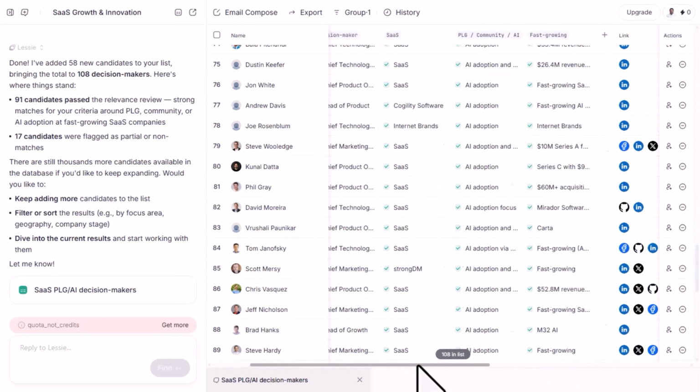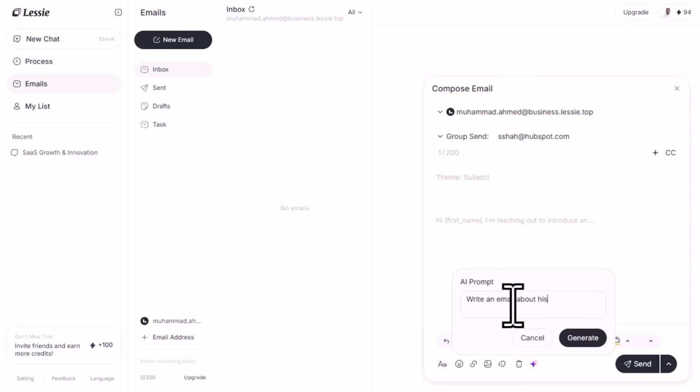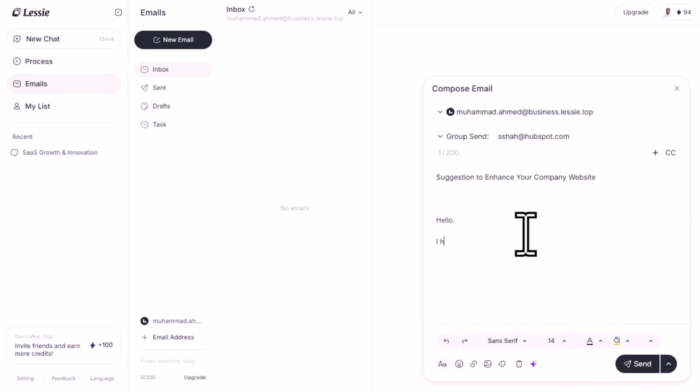Then there is the step where most tools lose momentum: outreach. Lessie extends into that next stage by supporting list saving, exporting, and AI-generated email drafting. That means once you have identified promising people, you are already one step closer to contacting them in a meaningful way. For anyone doing lead generation, hiring, partnerships, or influencer outreach, that handoff between search and engagement is where a lot of the real value lies. It is not enough to know who matters. You need a workflow that helps you act while the context is still fresh.